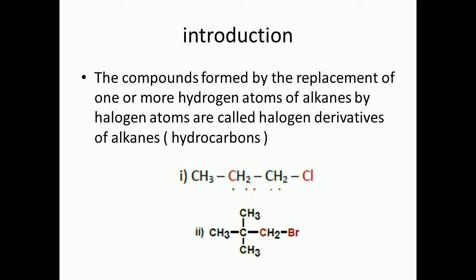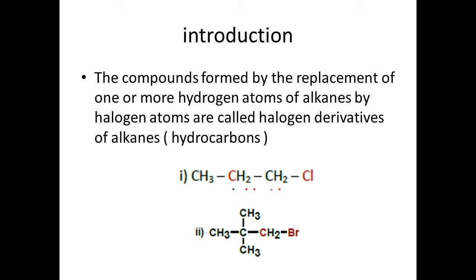Halogen derivatives. Now we are going to study the halogen derivatives of hydrocarbons, organic compounds. Halogen derivatives of hydrocarbons are the parent family of organic compounds.